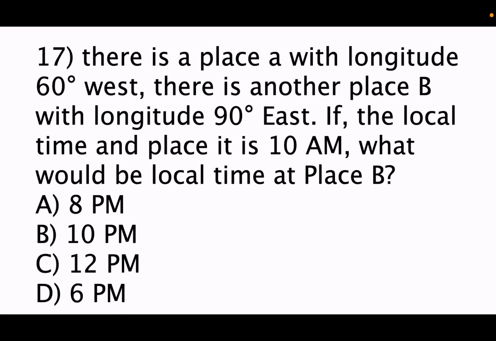So for 150 degrees, it will be 10 hours. So the time difference between place A and place B will be 10 hours. If it is 10 a.m. in place A, then it will be 8 p.m. in place B. So the correct answer is option A, 8 p.m.